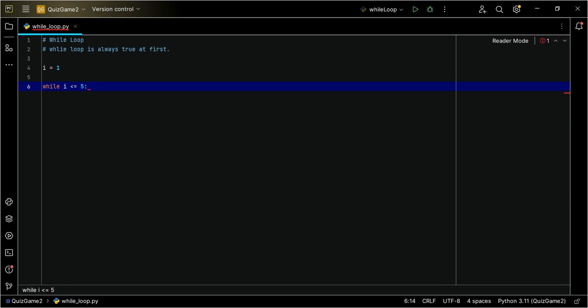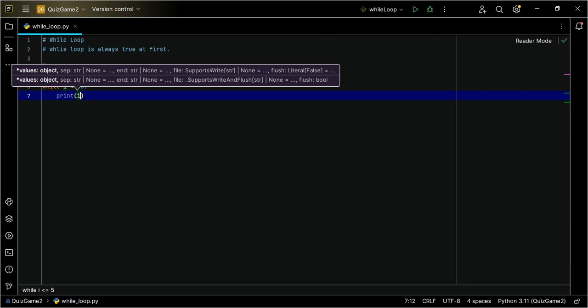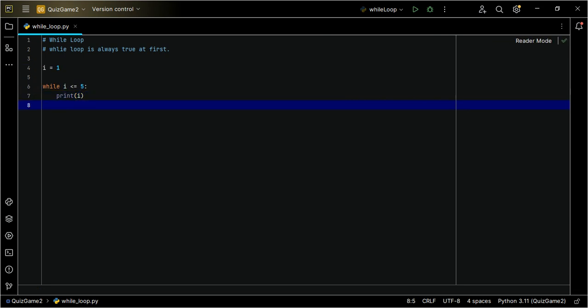So while i is less than or equals to 5, as long as this statement is true, print i. If I continue with this, it will just keep printing 1, 1, 1, 1. It will keep printing 1 for me. But in order not to run into an infinite loop, I will create something by saying let i now be equals to i plus 1. That is, now increase i by 1.